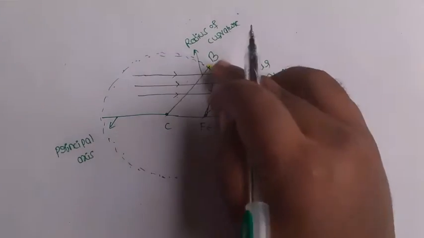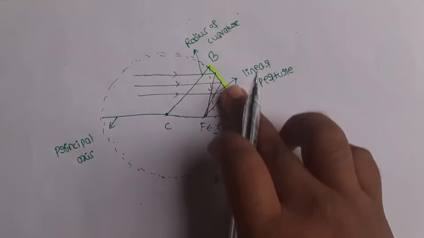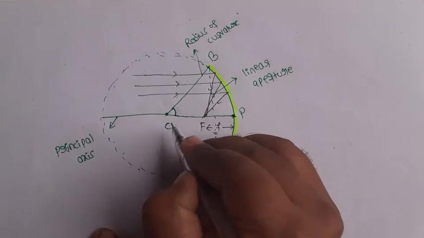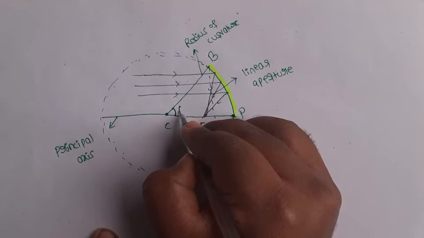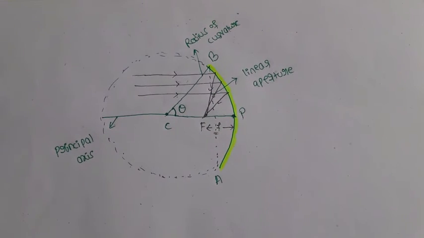The angle between two boundaries of the spherical mirror to the center of curvature C is called angular aperture. These are all definitions. Next topic, sign conventions of spherical mirror.